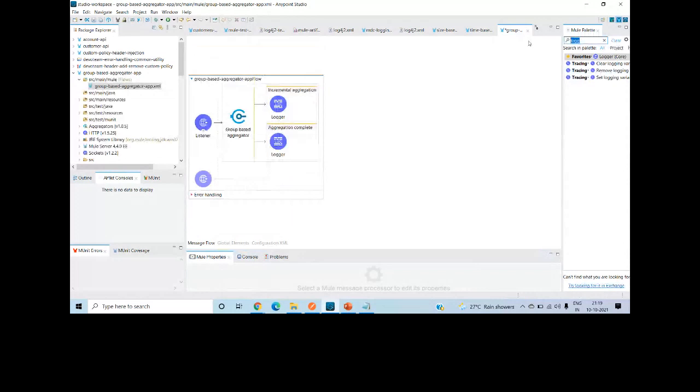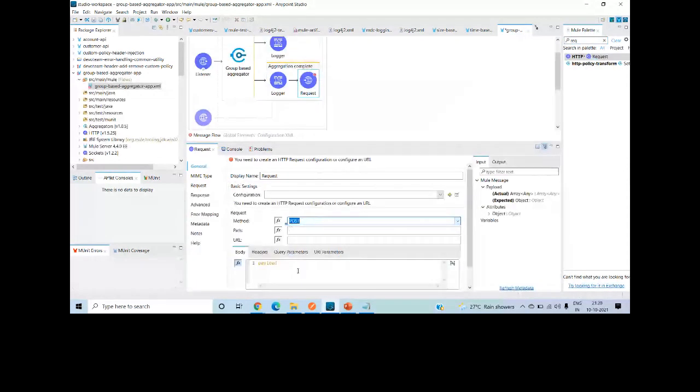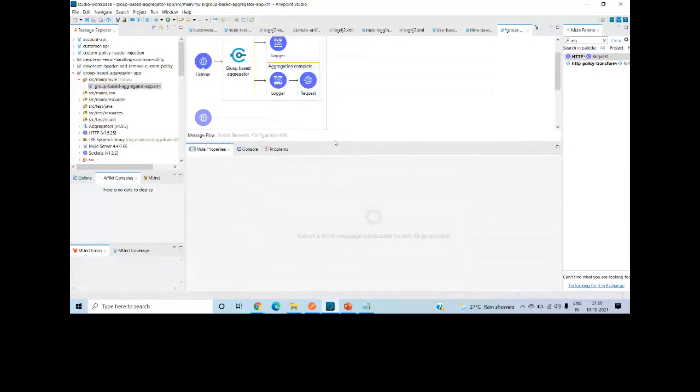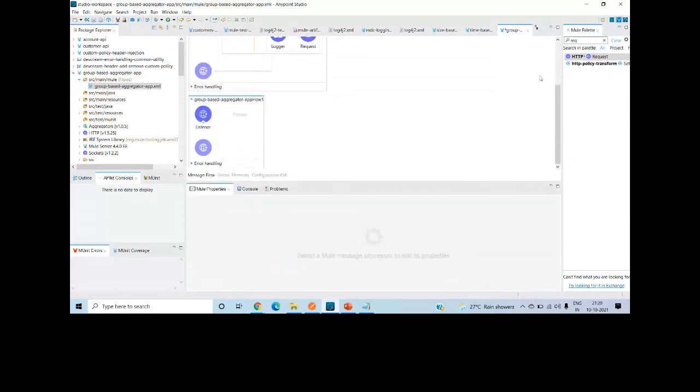So simply I can say POST. Okay, and in URL I can simply say http://localhost:8081/test1, I think, and here I can say output equals application/JSON, payload. Okay, let me check if this works. If it works, then well and good.